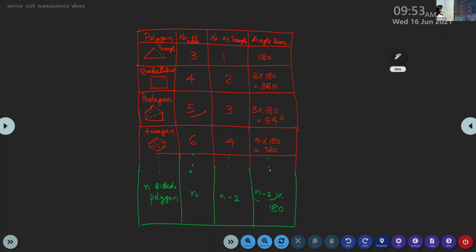So this is our activity. Activity 1. Interior angle sum of a polygon, or sum of interior angles of a polygon. This is your activity's name.